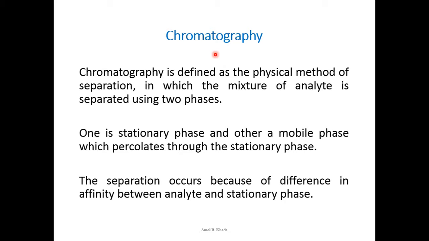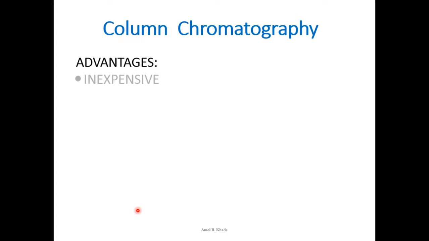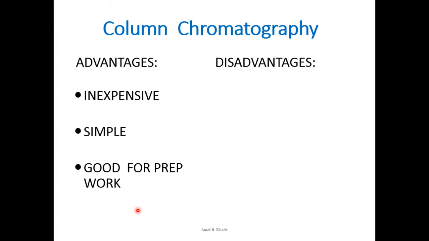So now we are aware what is chromatography. It is basically the physical method for separation in which the mixture of analytes is separated using 2 phases. So the 2 phases are nothing but the stationary phase and the mobile phase. Okay, so this we have already discussed. So coming to the advantages of column chromatography, it is inexpensive. You do not have to spend much for doing column chromatography, because it involves a simple glass column, a glass rod, and you need cotton or sand, and it is quite simple.